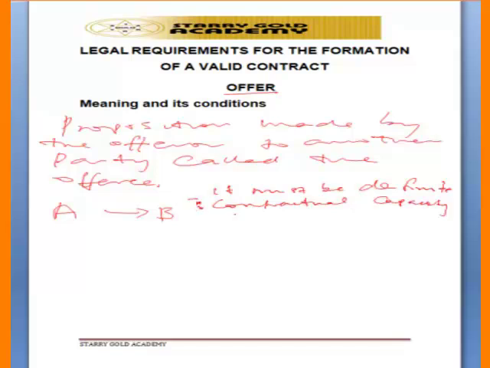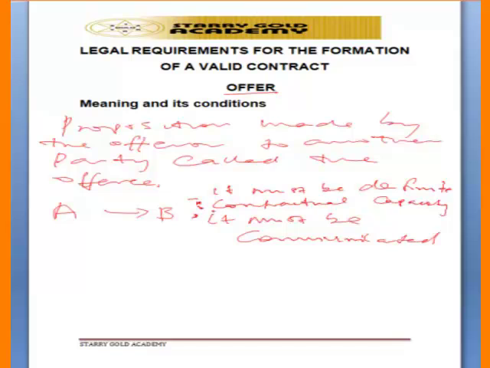That means that Mr. A must not be an infant or a drunk person or an insane person, and also the offer must be communicated. So these are the conditions an offer must fulfil. It must be definite, it must come from somebody having contractual capacity, and it must be communicated to the offeree. So the offeror is the one making the proposition to the offeree. That is the definition of an offer.